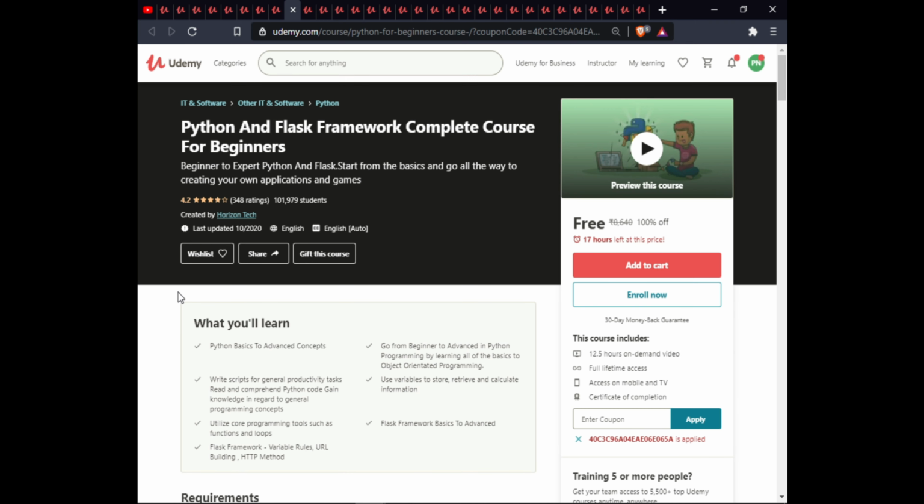The next course is Python and Flask Framework Complete Course for Beginners. In this course, you will learn Python basic to advanced concepts, go from beginner to advanced in Python programming by learning all the basics of object-oriented programming, write scripts and general productivity tasks, read and comprehend Python code, gain knowledge in regard to general programming concepts, use variables to store, retrieve and calculate information, utilize core programming tools such as functions